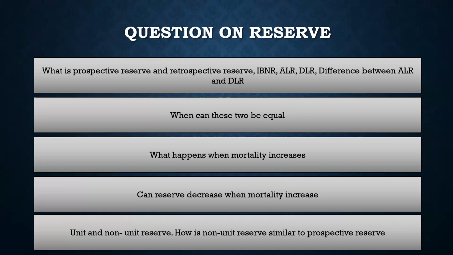And that's why for a health product, the product does not cease to exist when there is a contingent event, unlike the life insurance case. In life insurance, death happens, the policy goes off the books, and the reserve is released. In health insurance, the contingent event happens, disability happens, the person might come back, so there might still be a need to keep both ALR and DLR. If the person might never get recovered, then the ALR would be released and only DLR would be kept, right?